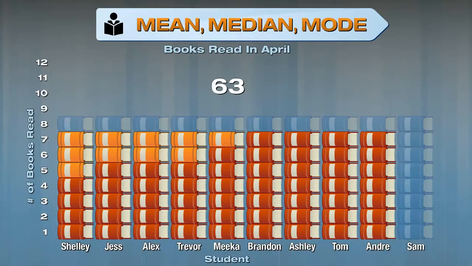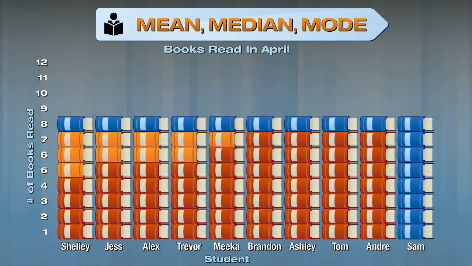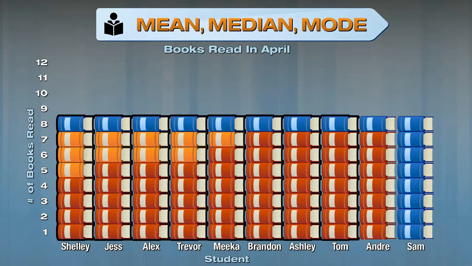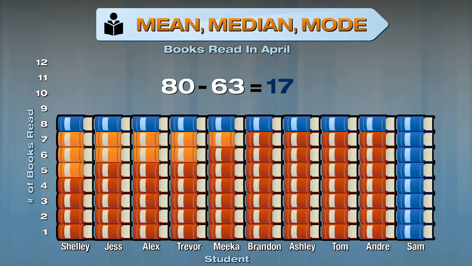Here's a second way to look at the problem. The club read a total of 63 books without Sam's. With Sam, the 10th member of the club, the mean is 8. Now the total number of books equals 10 times 8, or 80. The old total is 63, and the new total is 80. 80 minus 63 equals 17. So Sam read 17 books.